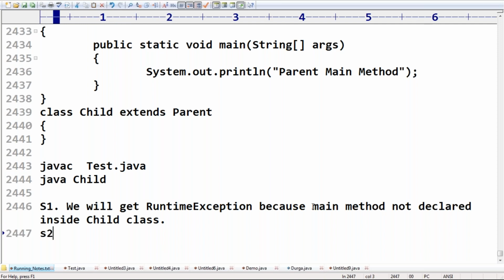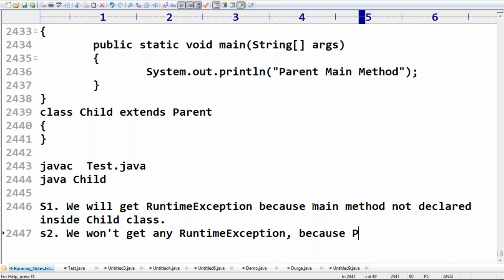Option B: we won't get any runtime exception because the Parent class main method will be executed.